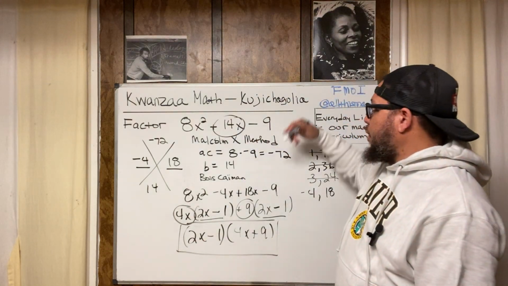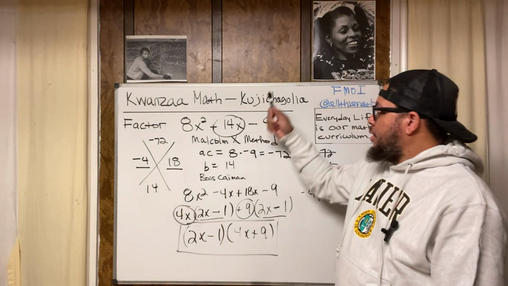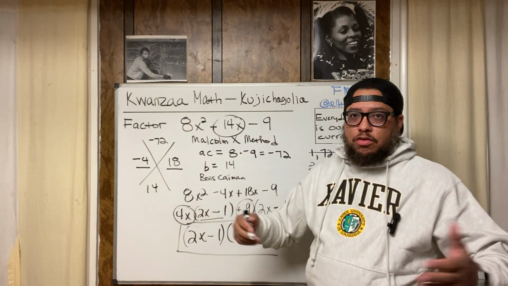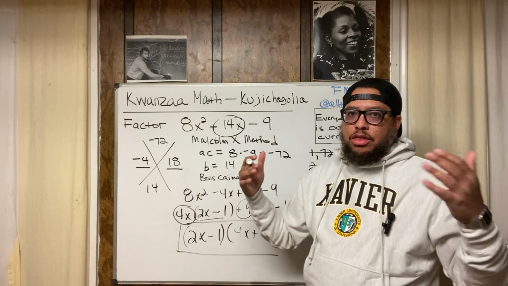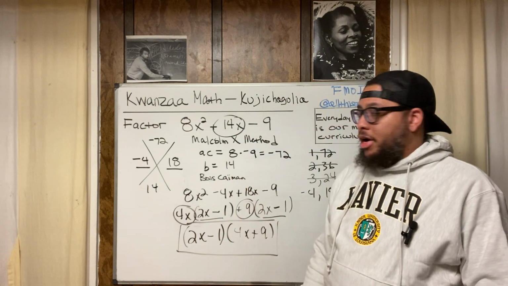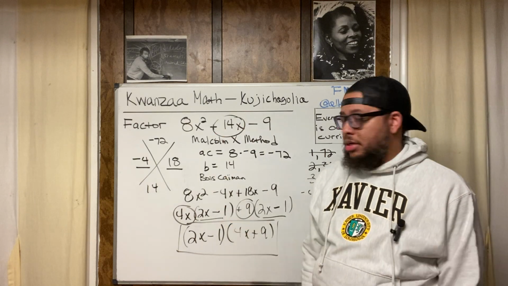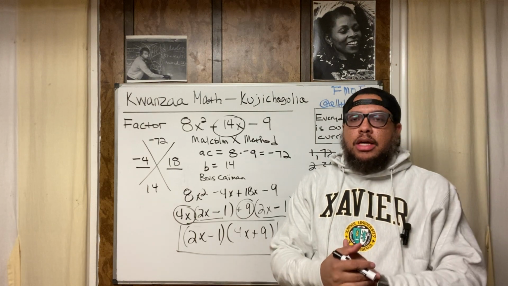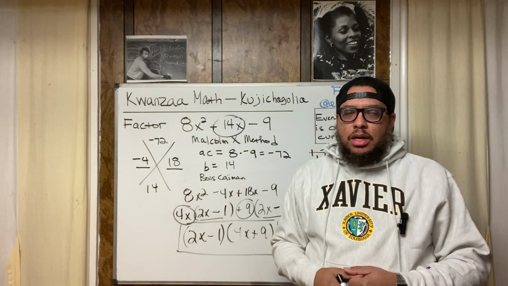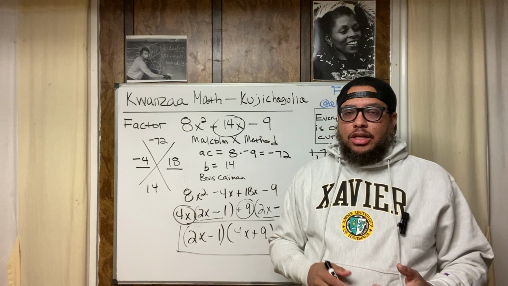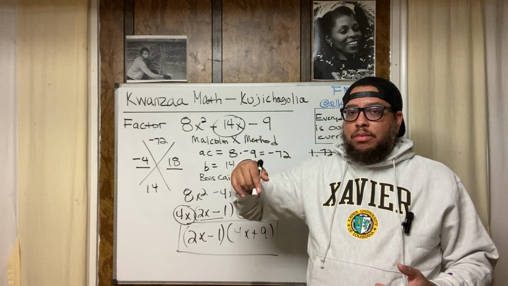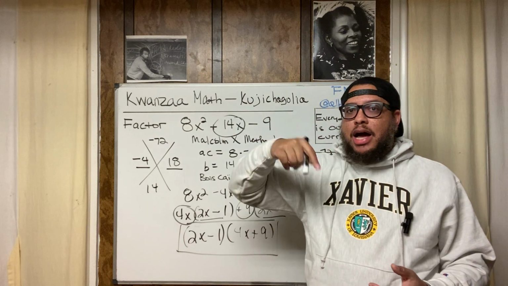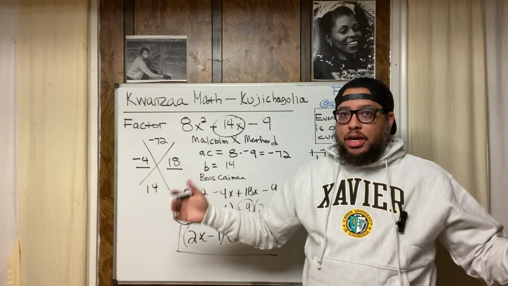All right? But anyway, happy Kwanzaa, Kujichagulia, self-determination. Don't limit yourself. You can call any mathematical method anything you want to call it. You can call this the Malcolm X method. You can call it something else. I know a sister down in Atlanta. She teaches at a school down there. I think they shout out to her, the Colombo Institute. I think her name is Tashia, and she calls the Pythagorean theorem, what she call it, the Ptah-Heru method or the Ptah-Heru theorem. I love it. I'm a fan.